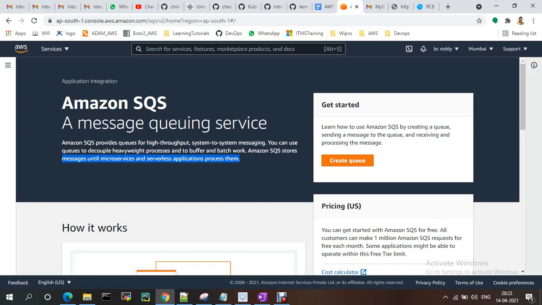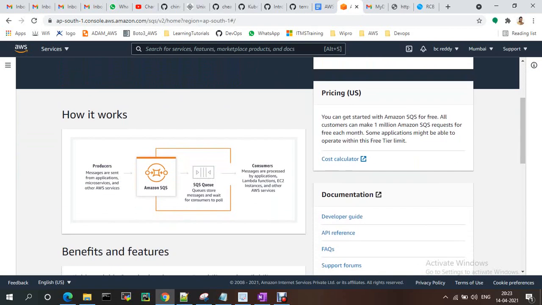Okay, we just need to create a queue, with producers and consumers. Whenever messages are sent from the application, microservices and other AWS services, they should be in the queue. Amazon SQS stores the messages and waits for the consumer to pull. Suppose in the front end we have backends, right?